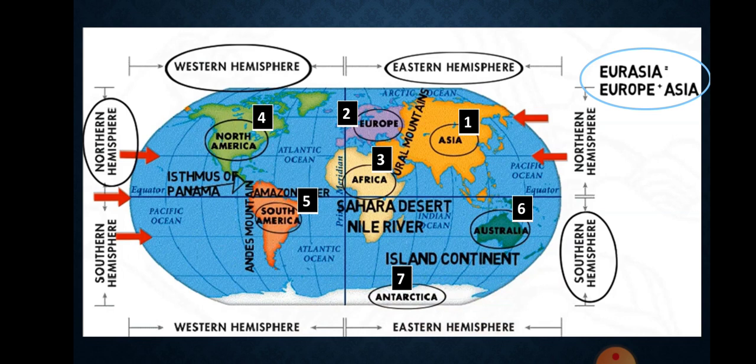The last is Antarctica. Antarctica, completely in the southern hemisphere, is a huge continent. The South Pole lies almost at the center of this continent. As it is located in the South Polar region, it is permanently covered with thick ice sheets. Many countries have research stations in Antarctica. India also has research stations there, named Maitri and Dakshin Gangotri.